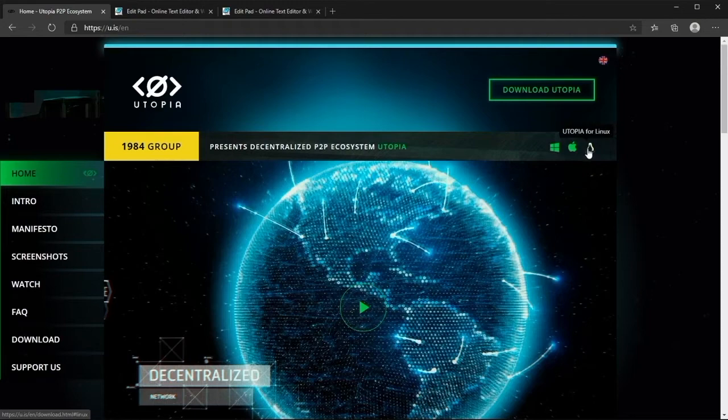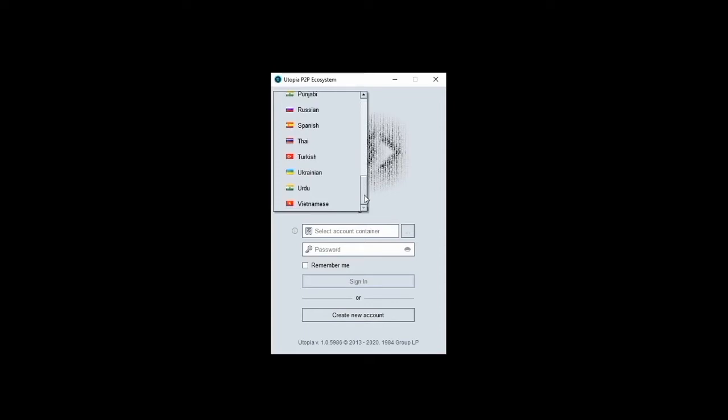Let us now turn our attention to the remarkable software itself. It is our pleasure now to demonstrate to you the Utopia P2P ecosystem desktop client software. The software itself is naturally also available in those same 29 languages because it was created for a global community. The version we will be demonstrating is 1.0.5986. Click here to create a new account in the ecosystem.